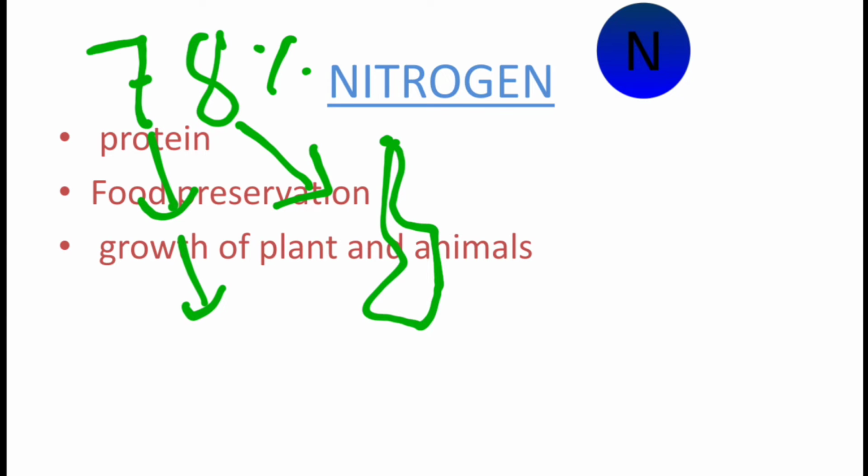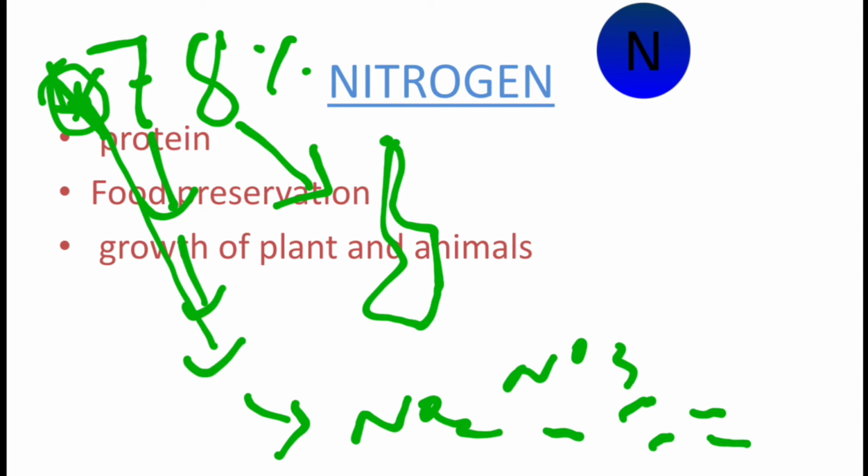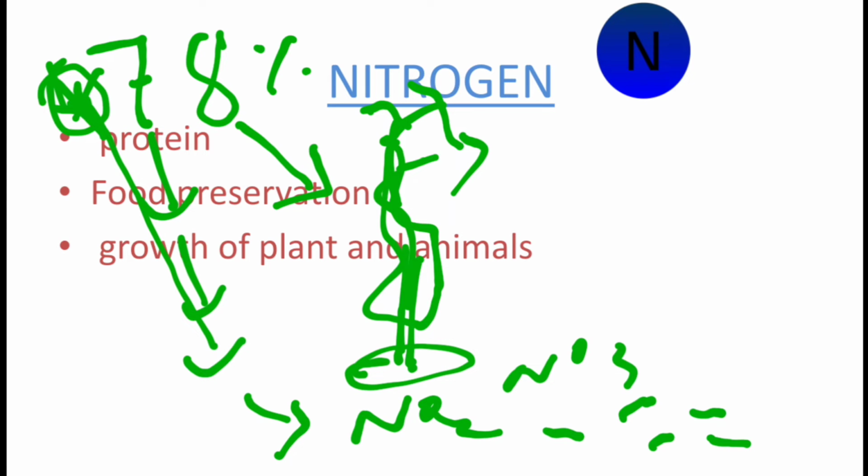So when there is lightning or rain, this nitrogen comes with the rainwater into the soil. In soil there are some bacteria which convert this nitrogen into NO2 or NO3, which are dissolved in the water, and the plant with its roots takes this nitrogen along with the water and helps in the production of protein.